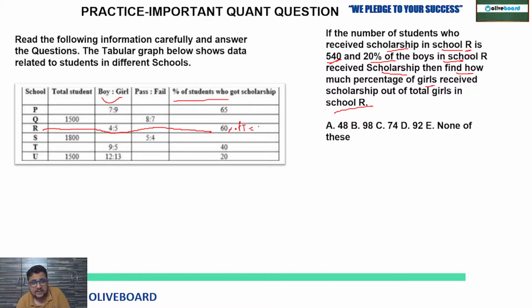Now, 20% of the boys in school R received a scholarship. First of all you have to calculate the total students. 60% of the total is 540.